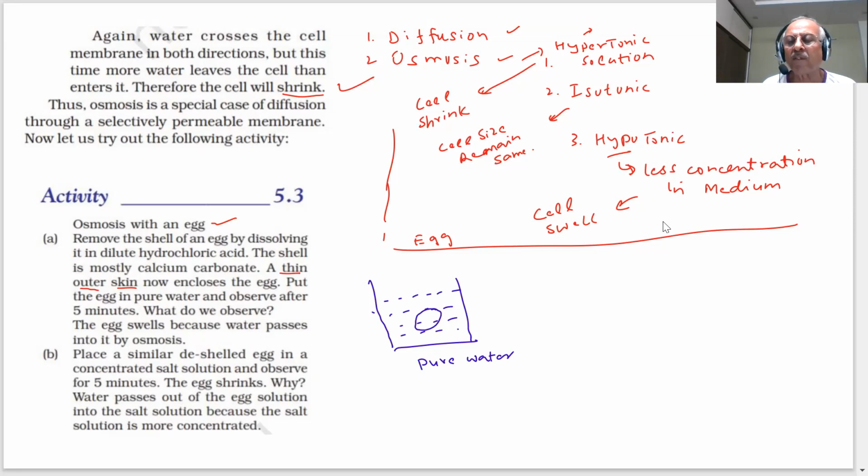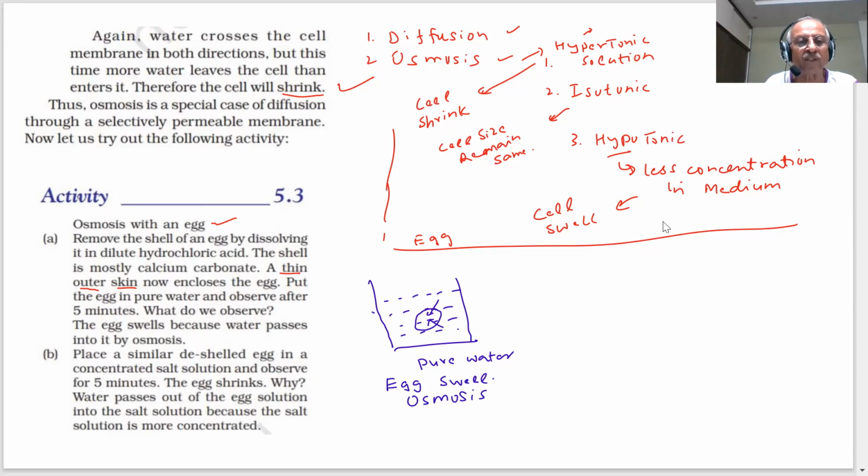What will happen? The water will move from where? From outside to inside the egg. Water moves inside because water is more outside. What will happen? The egg will swell. Why? This is called osmosis.